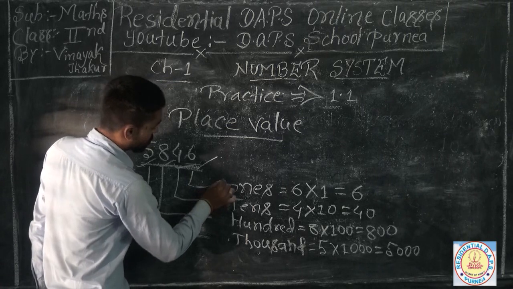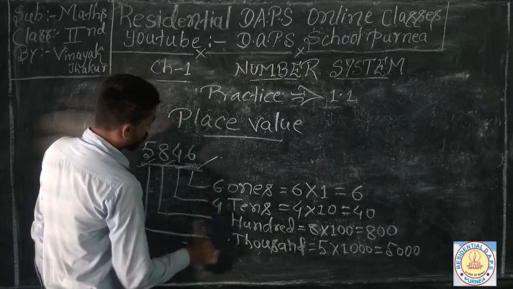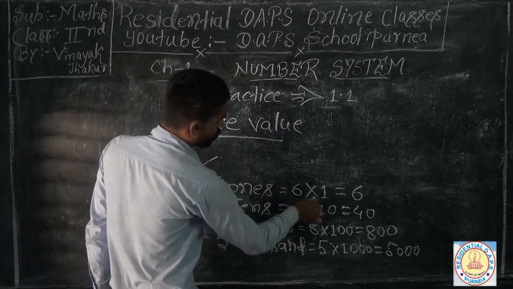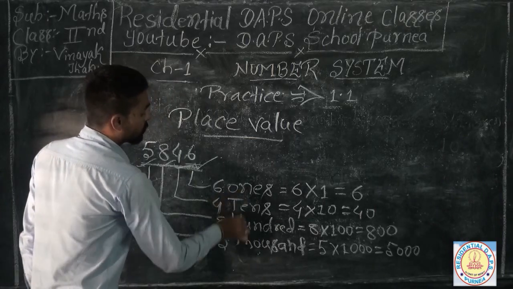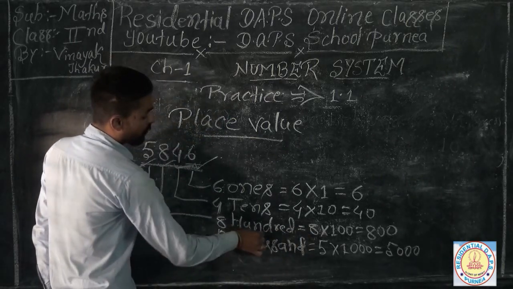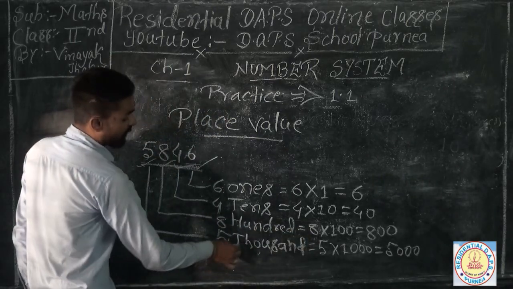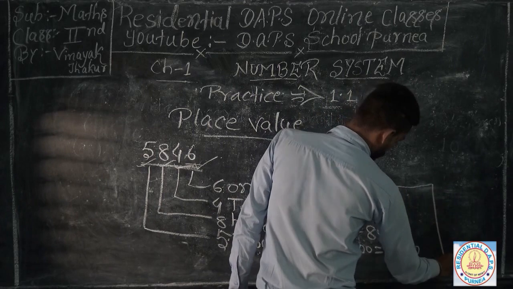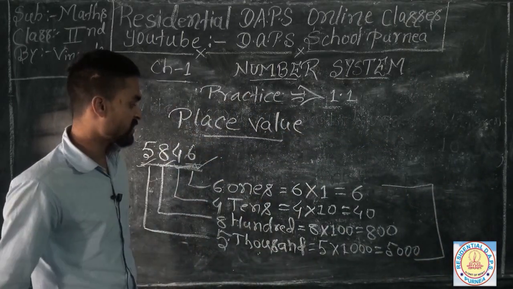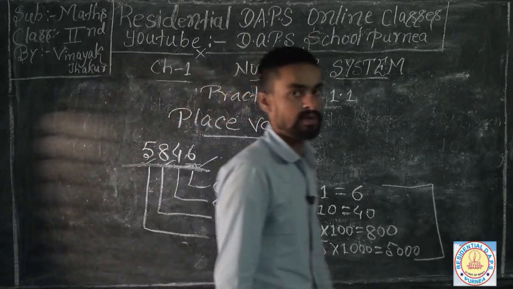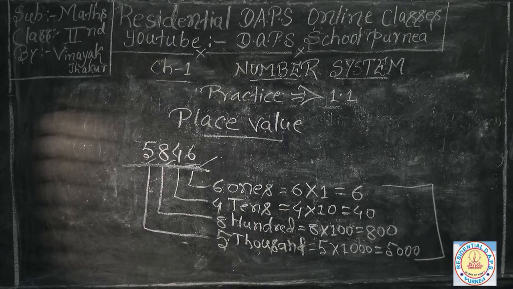So we can write 6 1's, 4 10's, 8 100's, and 5 1000's. 6 into 1 means 6 ones, 4 into 10 means 4 tens, 8 into 100 means 8 hundreds, and 5 into 1000 is 5000. This is the expanded form of that number, and this is the short form. So you can calculate and find out the place value very easily.